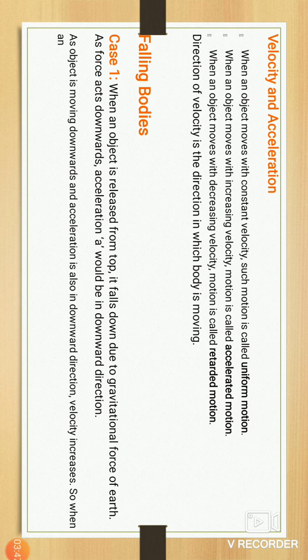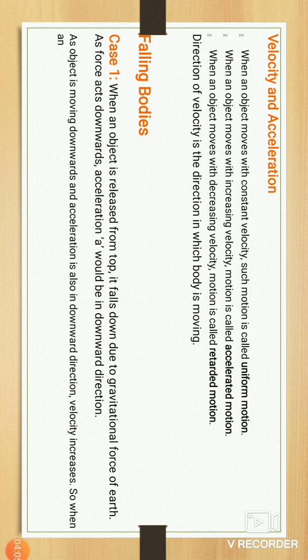Falling bodies. Here are two cases. First, it is a very common factor that happens with us most of the time.